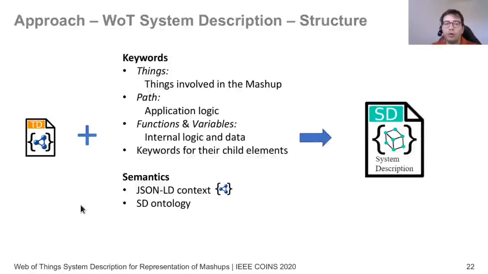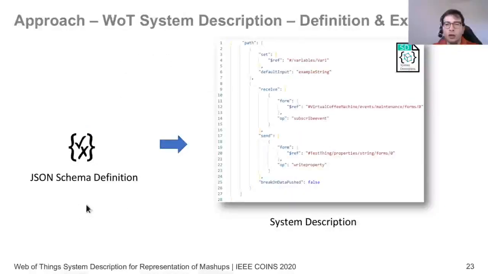Very important is that the system description, like thing description, is a JSON-LD file, and we also provide contexts and an ontology such that it could be linked to different vocabularies and could be then used in other places in the web. Here we see an example, and also we provide a JSON schema definition such that this could be easily validated.